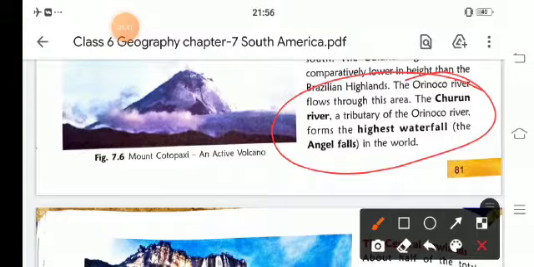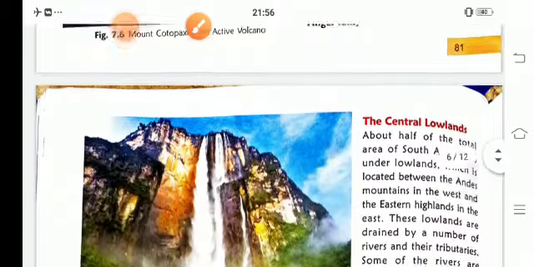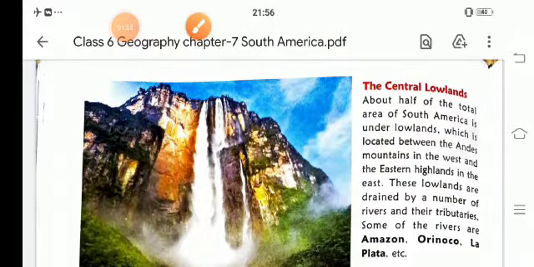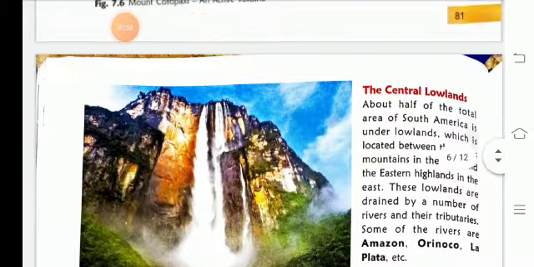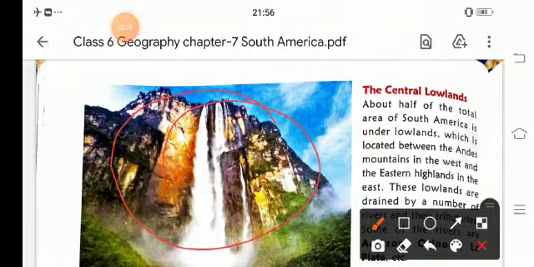the highest waterfall in the world, the Angel Falls. Angel Fall is the highest waterfall in the world. This is the Angel Fall.